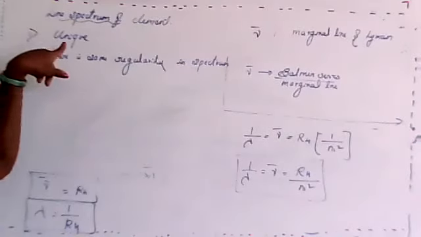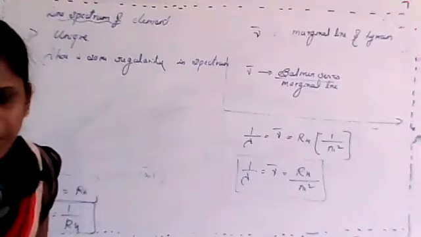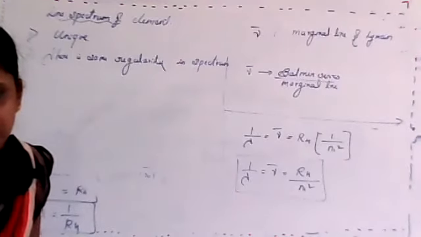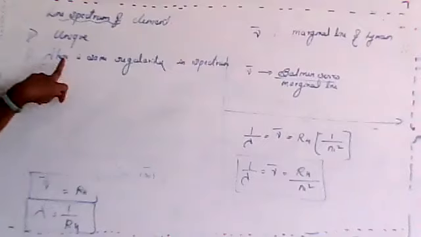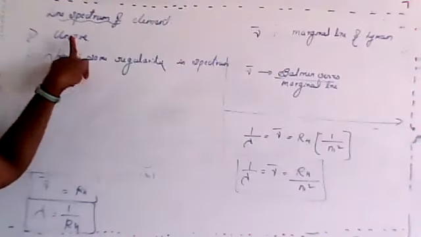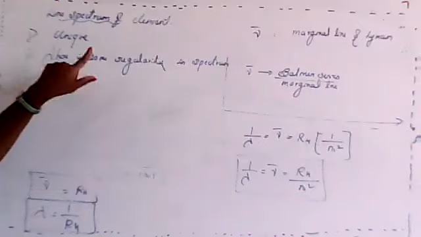In the first point, we told that line spectrum of an element is unique, isn't it?